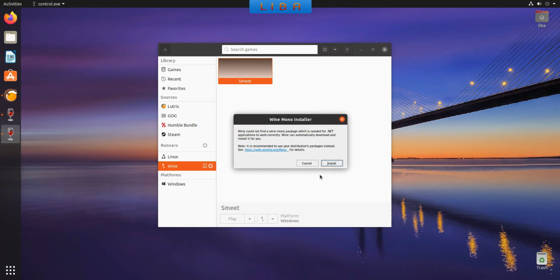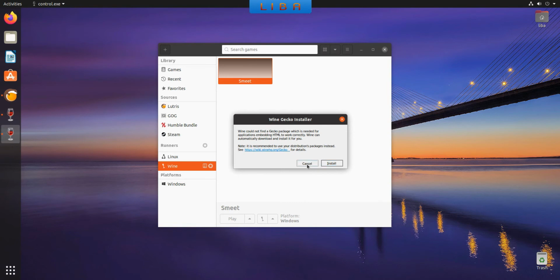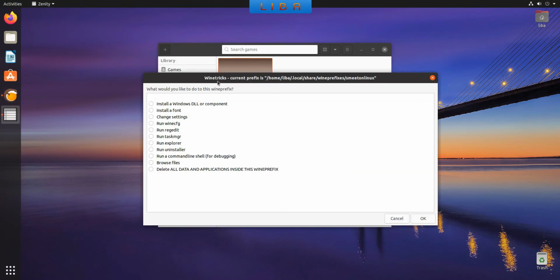If you see another Wine Mono installer, click on Cancel. For Wine Gecko installer, click on Cancel. Please remember, never install Mono or Gecko for Smeet. In this new window, Winetricks current prefix is your prefix at the end. Select Run Winecfg. When you have selected Run Winecfg, click on OK.